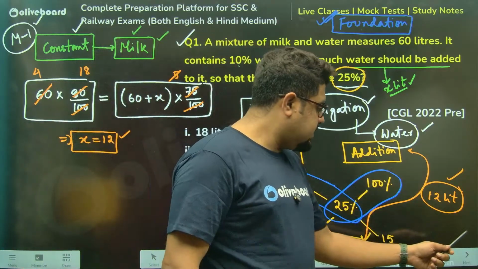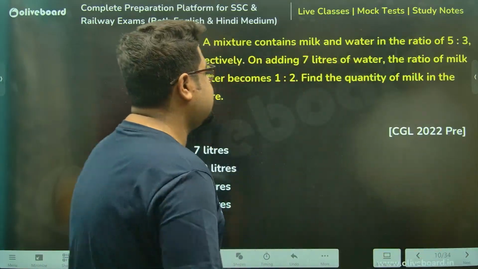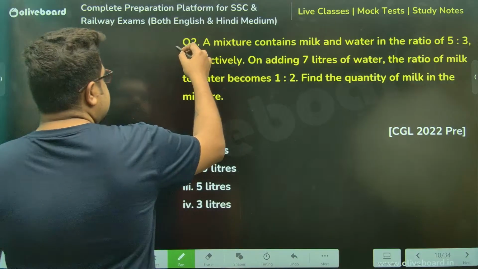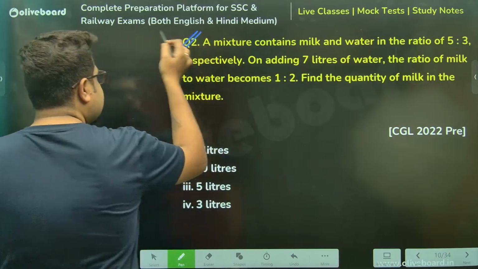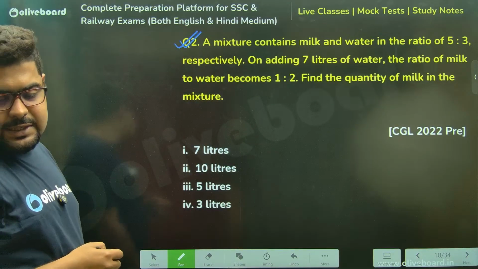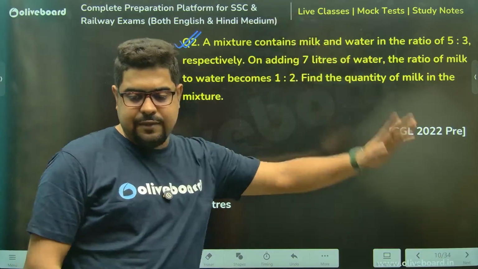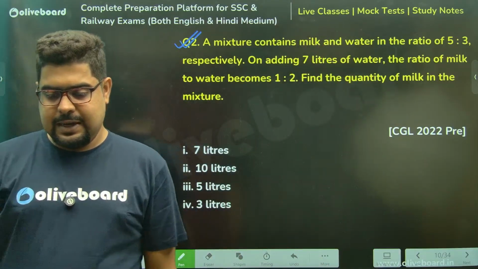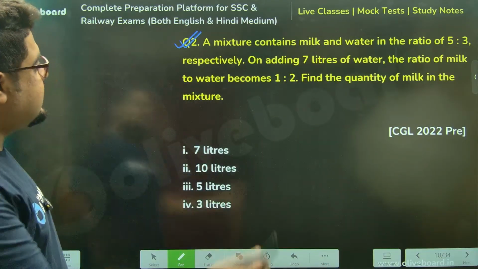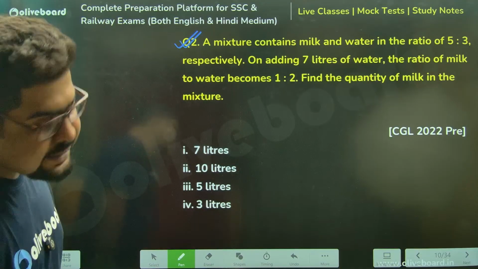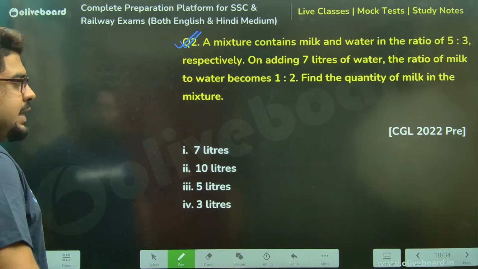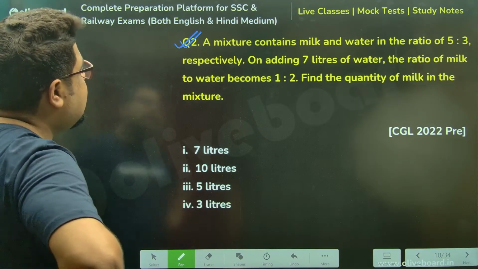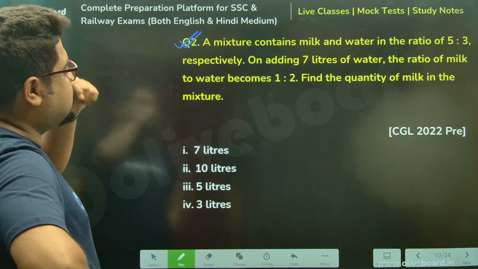Moving on then. Moving on to the next one. Sir, now you see, the previous question was in percentage. In this question, they have given us a ratio. Let's see, sir. A mixture contains milk and water in the ratio 5:3.